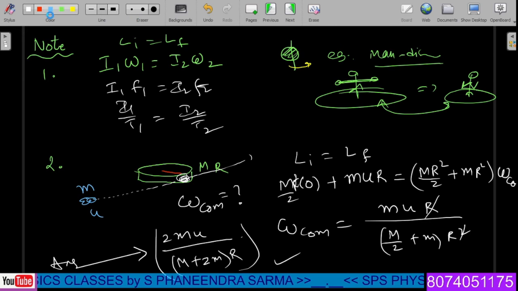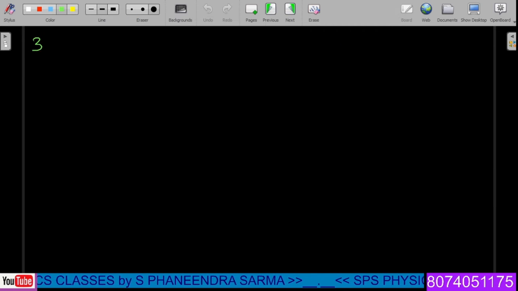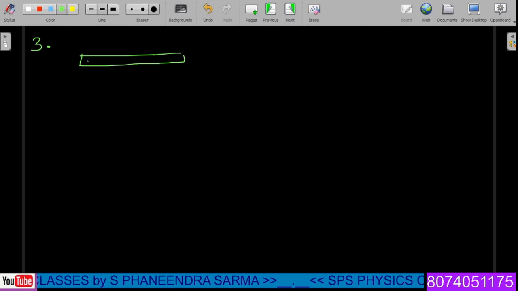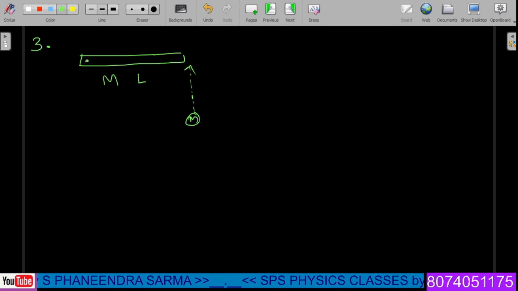Let us see one more condition, point number 3. Imagine that there is a rod like this, which is fixed at one point on a horizontal frictionless plane, and imagine that a small mass m, going like this, attaches here and they rotate together. In such a case, the same way, mass of rod is M, length is l, mass of the chunk m is already given, and u is the constant speed going like this.